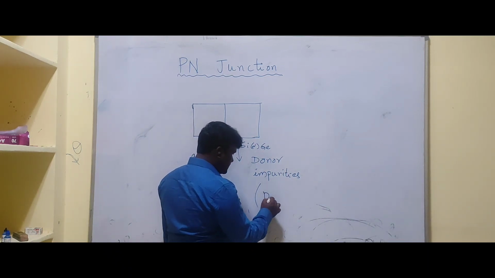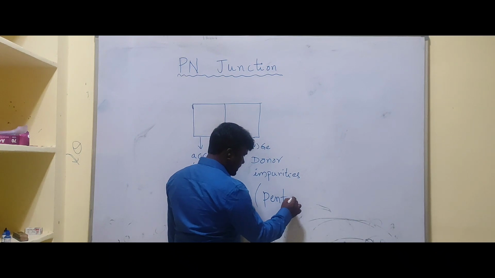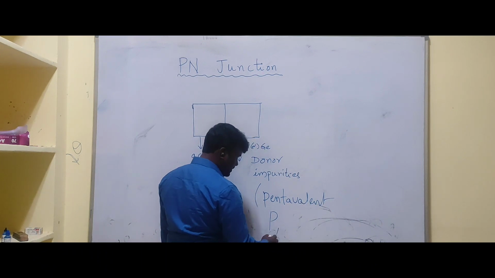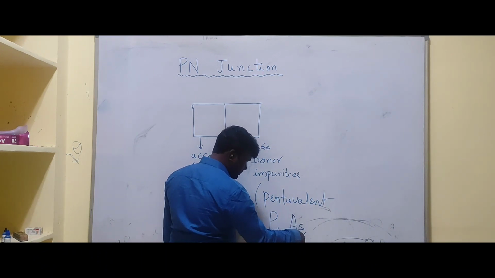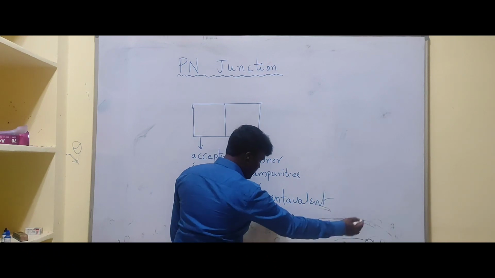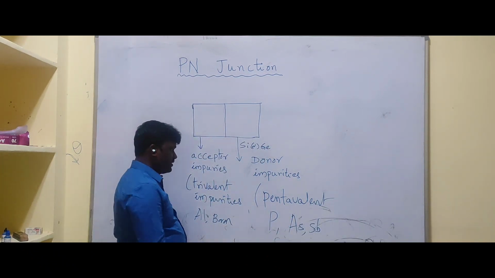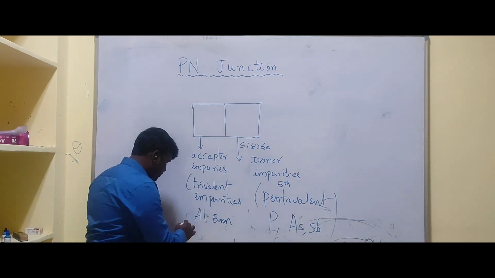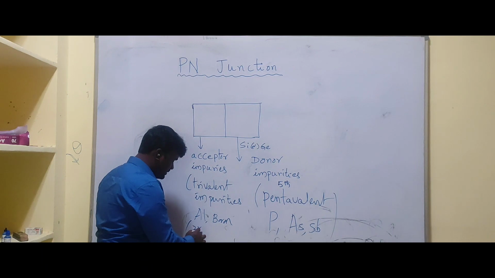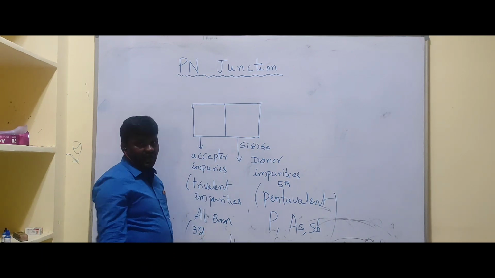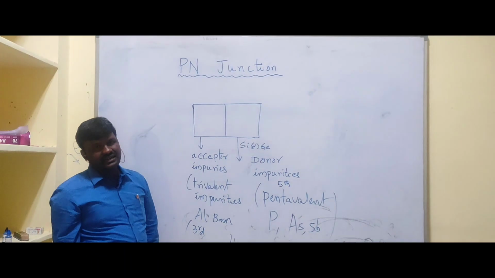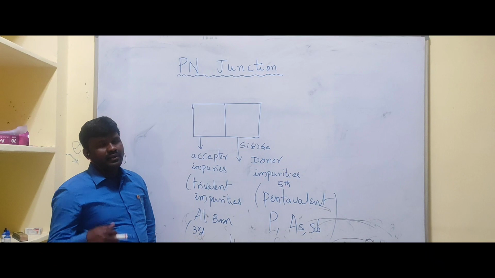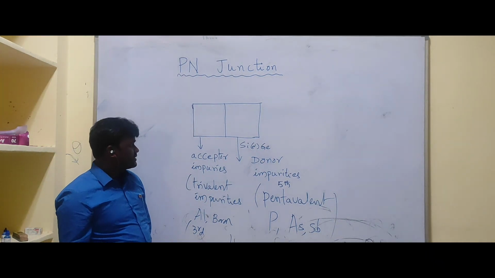What are the donor impurities? These are called pentavalent impurities like phosphorus, arsenic, antimony, etc. These are the fifth group elements from the periodic table, and the acceptor impurities are the third group. Already we discussed extrinsic semiconductors. We have two types of extrinsic semiconductors, P type and N type semiconductor.